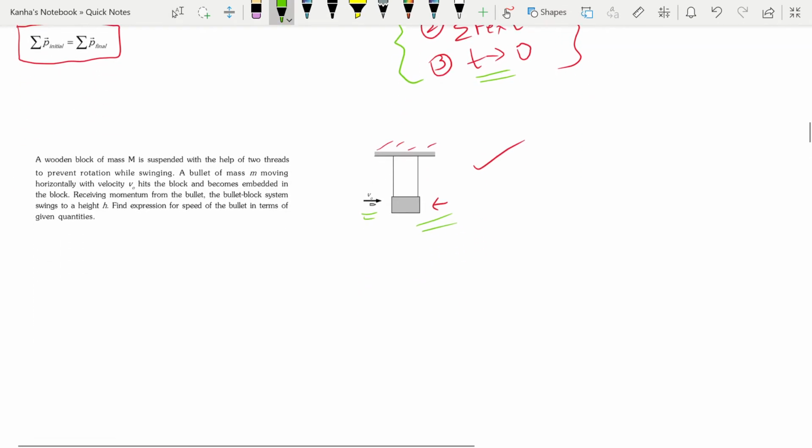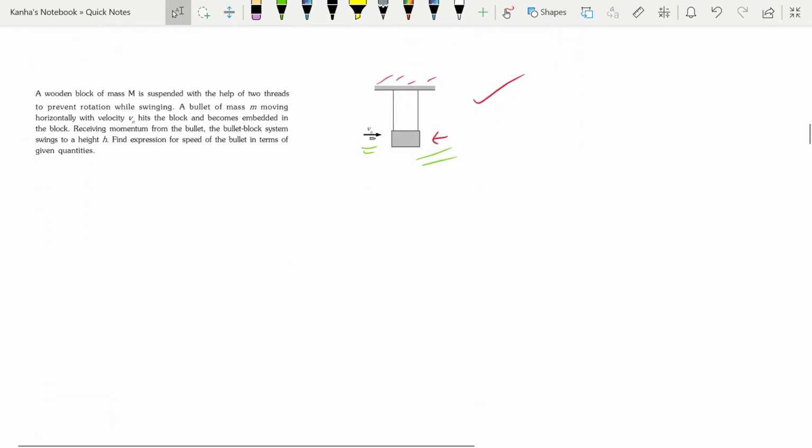Only then can you apply the principle of linear momentum, because in the examination sometimes they will just give you a question to trick you, and if you blindly apply the principle of conservation, then you might not get the right result. So initially my bullet and my block systems are separate. Immediately after the bullet becomes embedded in the block, this is what my system will look like.